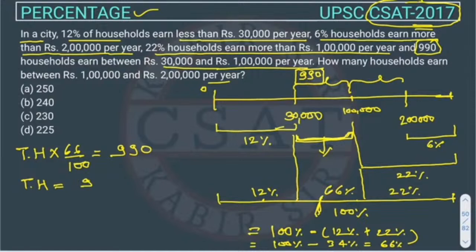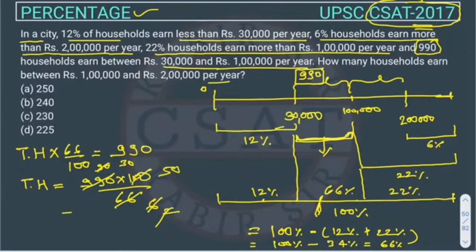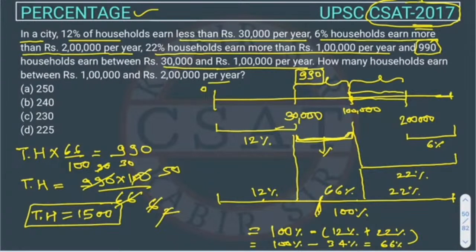So from here we can get the total household. So the total household will be 990 times 100 upon 66, right? So from 11 we can cancel this. Then again from 3 we can cancel this. Now 2 can cancel this one, 50. So it will come out total household is 1500, right? So total household is 1500. Now we have to find out the households earning between 1 lakh and 2 lakh, right? This one we have to find out.